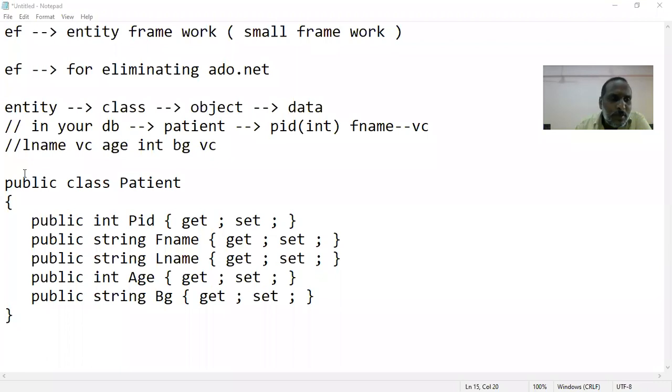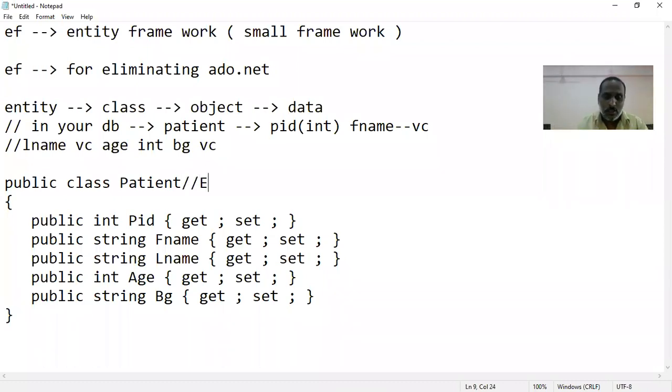Now tell me, what is this type of class called? See, this class is having only properties. Properties are useful for storing data. I don't have any methods over here. So what is this kind of class technically called? Entity. Right, this one is called an entity.